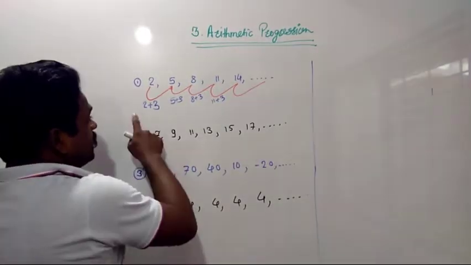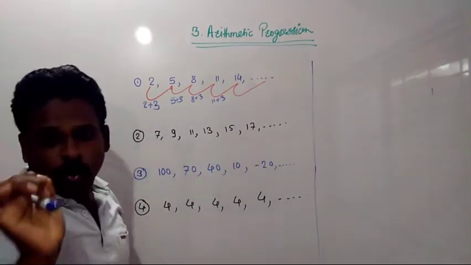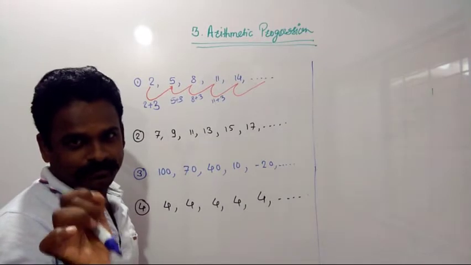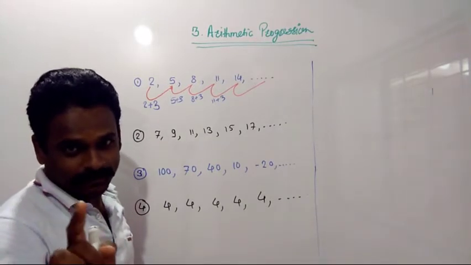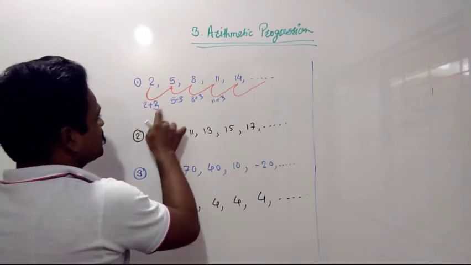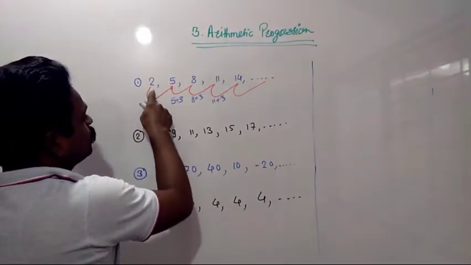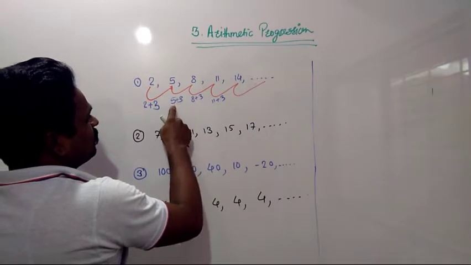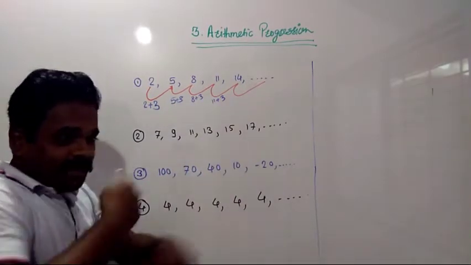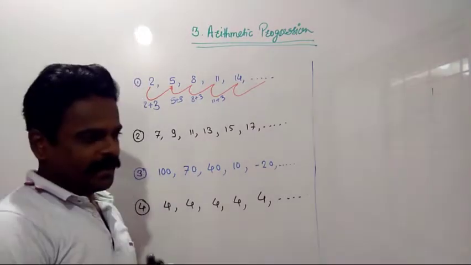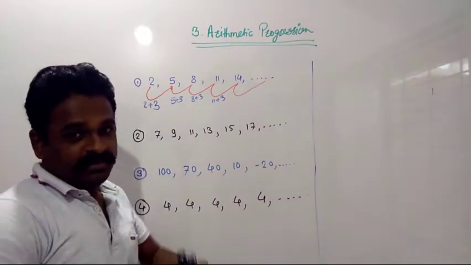And we need to add only a constant number. A particular number means what? A constant number. And that constant number here is 3. We added 3 to 2, we got 5. Then 5 plus 3 is 8, 8 plus 3 is 11, 11 plus 3 is 14. So every time you are going to add a fixed number.